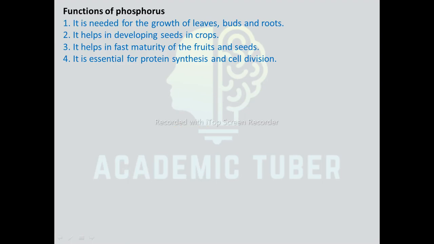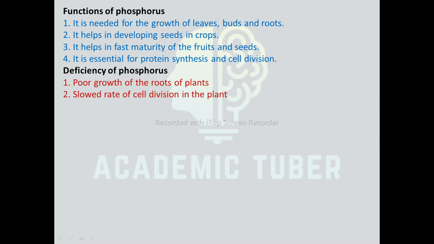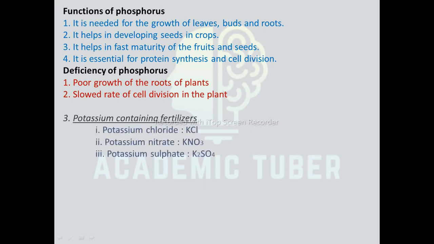Function of phosphorus. It is needed for the growth of leaves, buds and roots. It helps in developing seed in crops. It helps in fast maturity of the fruits and seeds. It is essential for protein synthesis and cell division. Deficiency of phosphorus. Poor growth of the roots of plants, and a slowed rate of cell division in the plants.